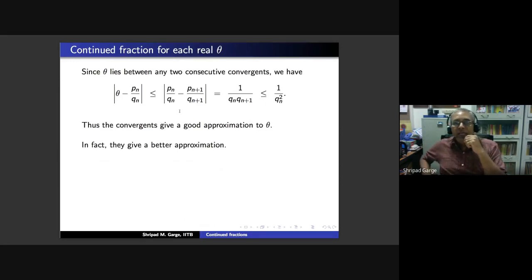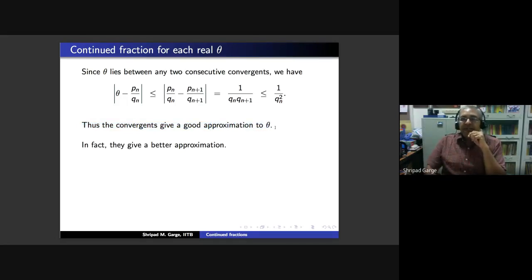But while doing it, we have obtained that theta minus Pn by Qn is in fact less than 1 upon Qn square. So theta minus P by Q is less than 1 upon Q square. Therefore, these convergents all give good approximation to theta.